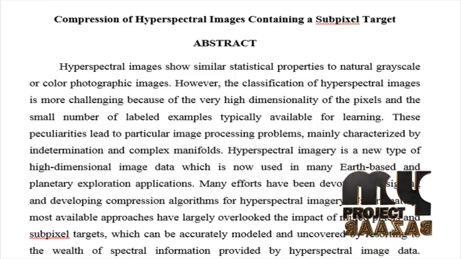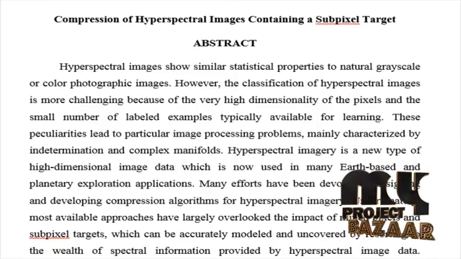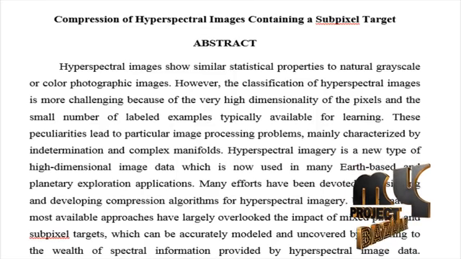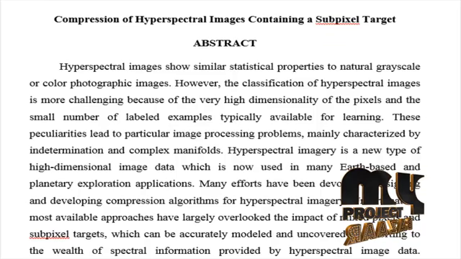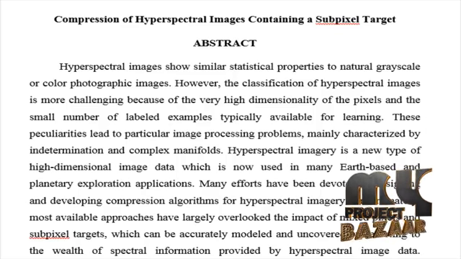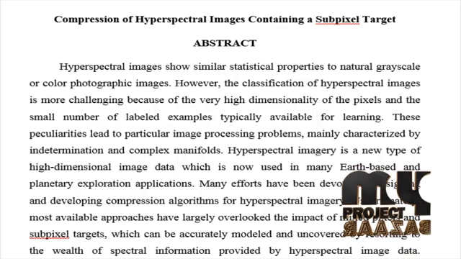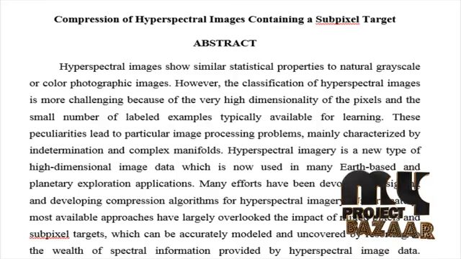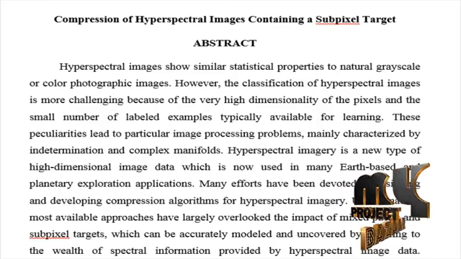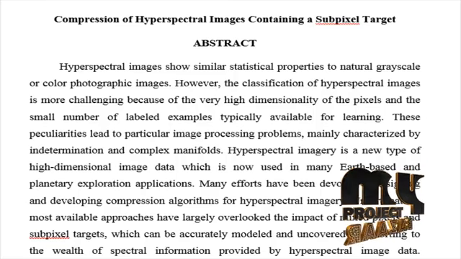This compression method is kept simple for fast processing and implementation and considers lossy compression only on the spectral axis. The proposed compression process is composed of two stages, the PCA and the DCT. The PCA process is utilized to capture background information of the HSI, characterized by second-order statistics. Principal component analysis is a statistical procedure that uses an orthogonal transformation to convert a set of observations of possibly correlated variables into a set of values of linearly uncorrelated variables called principal components.